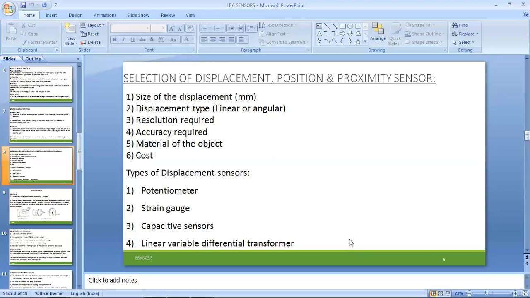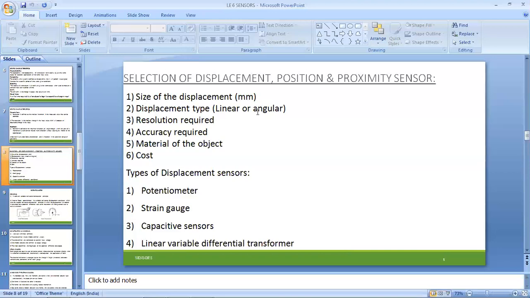So what are the design parameters, or different parameters or functionality of devices, that need to be monitored while the sensors and transducers are being utilized? Here we have the size of the displacement, that is, within that, taking the standard values.